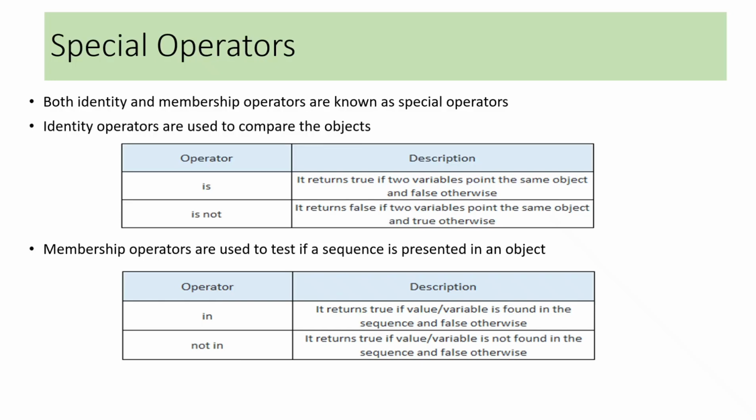Membership operators are used to test if a variable or sequence is present in an object or not. In and not in are the membership operators. In checks whether a value is found in the sequence or not. If it is found in the sequence, it returns true. Otherwise, it returns false. Not in checks whether the value is not found in the sequence. If the value is not found in the sequence, it returns true, otherwise false. Not in operator is completely opposite to the in operator.